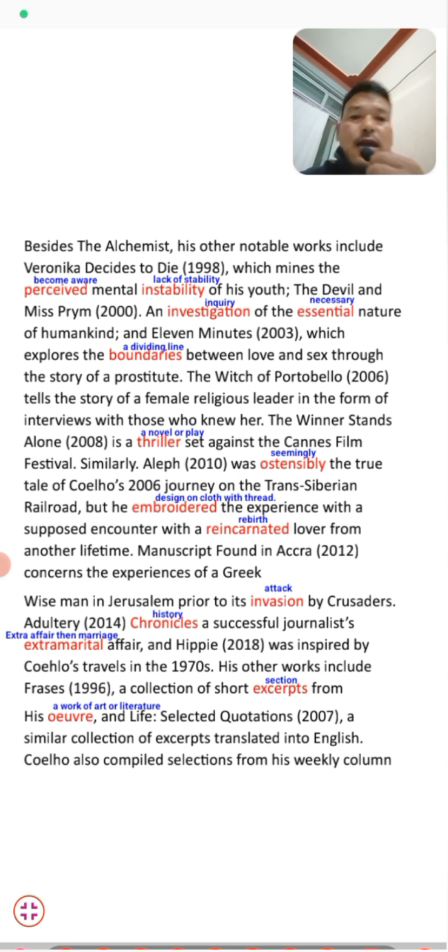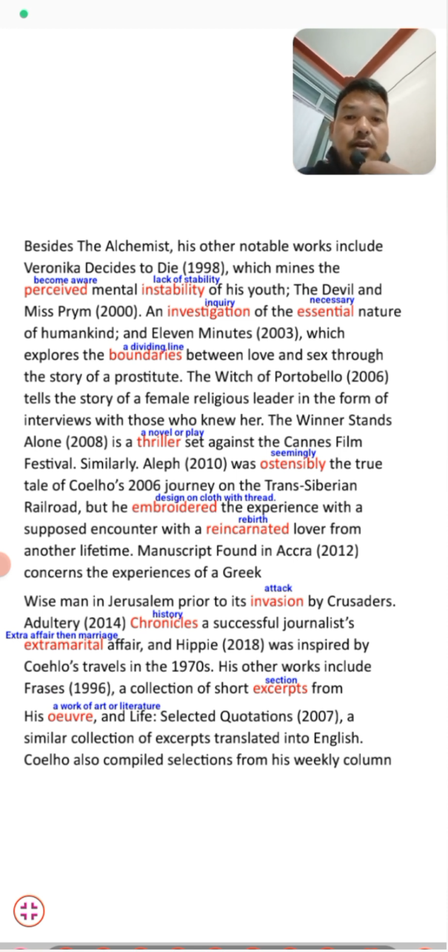It's Aleph, a seemingly true tale of Coelho's 2006 journey on the Trans-Siberian Railroad. Now this book was all about Coelho, a tale of his journey in 2006. In this book, he has written about his own journey, and he embroidered the experience with a supposed encounter with a reincarnated lover from another lifetime.